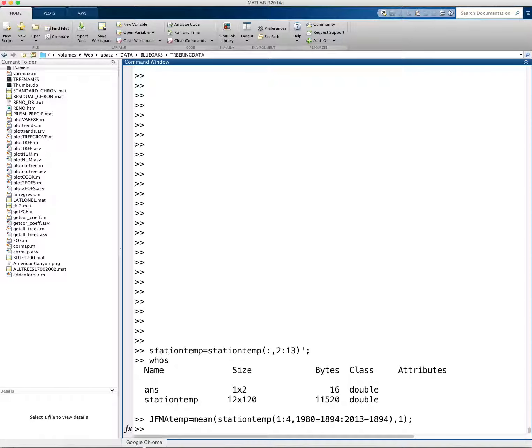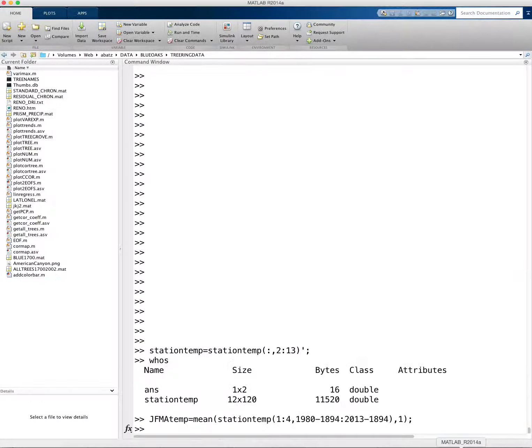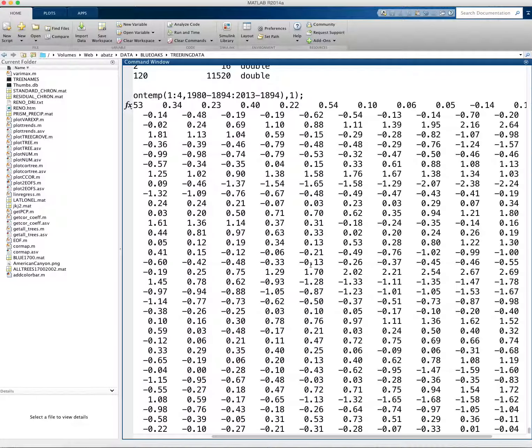Now what I'll do is I will go to one of the websites, and here what I'm doing is I'm going to extract and copy and paste in the data for the NINA 3.4 index. And here I'm only going to take the data from 1980 to 2013 as well, and I'll just copy and paste this in since that's simple enough to do in MATLAB. So I'll start here with 1980, and I'll just copy all these lines all the way down to 2013. Okay, copy it, bring it over to MATLAB, set up a new variable name, Nino34 equals open square bracket, paste, and close square bracket.